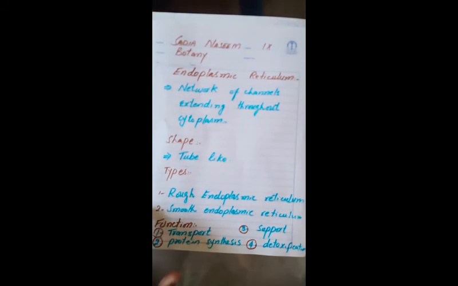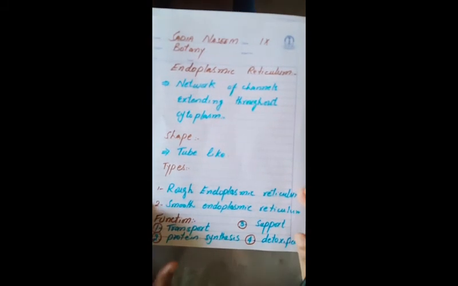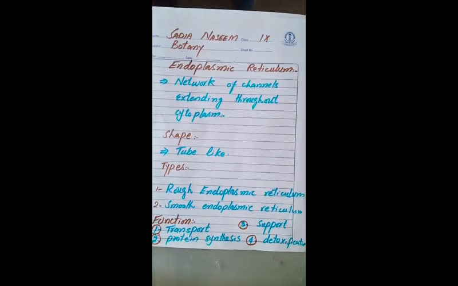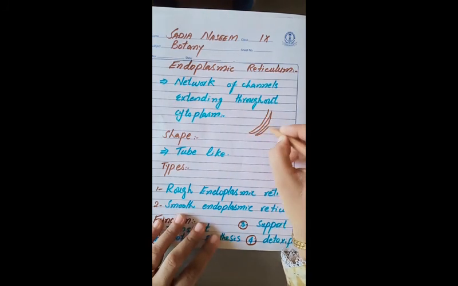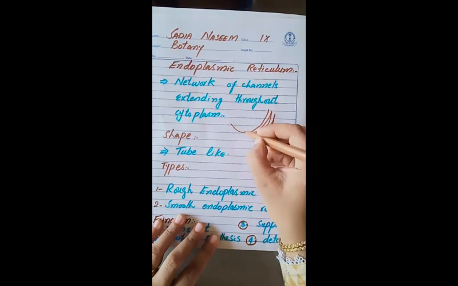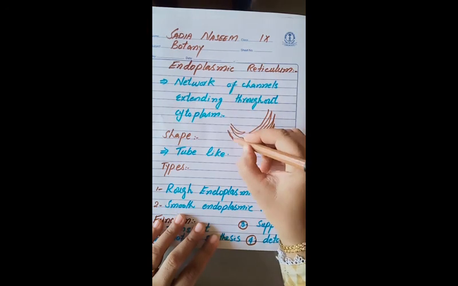Endoplasmic reticulum. They are also cytoplasmic organelles present in the cytoplasm. Endoplasmic reticulum is a network of channels extended throughout the cytoplasm. It looks like this. It is a network of channels extending throughout the cytoplasm.